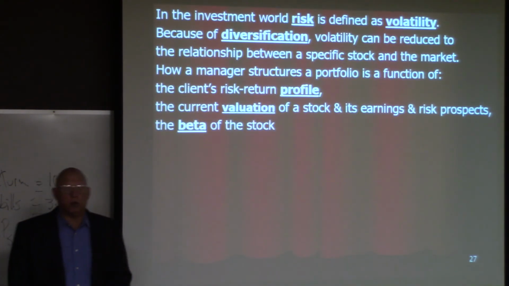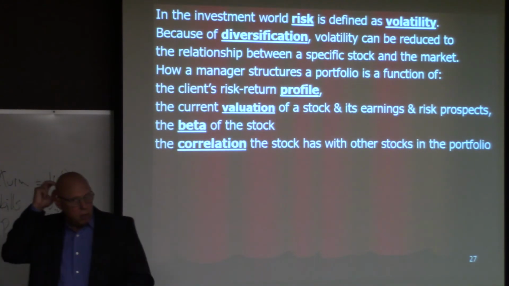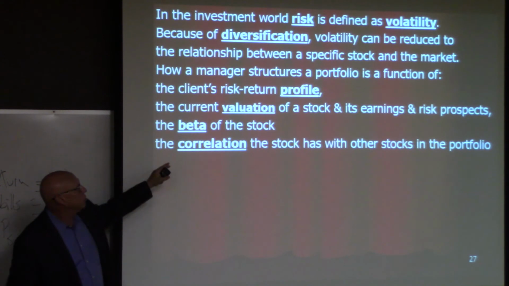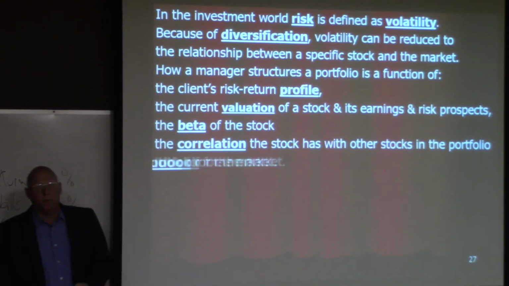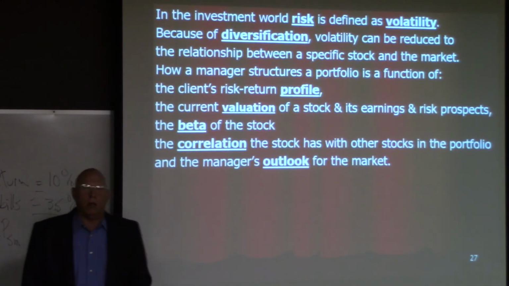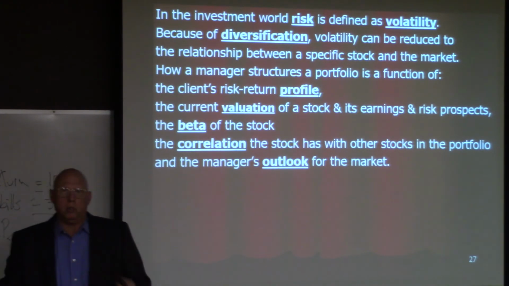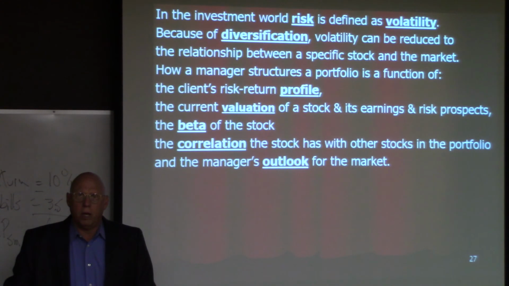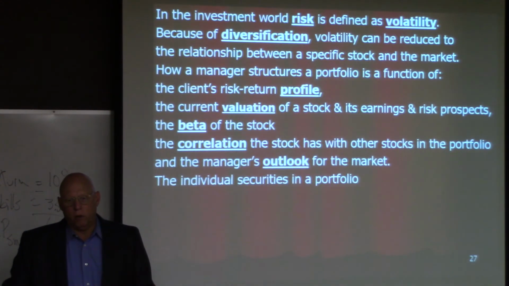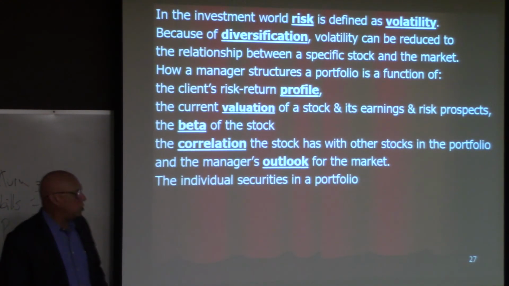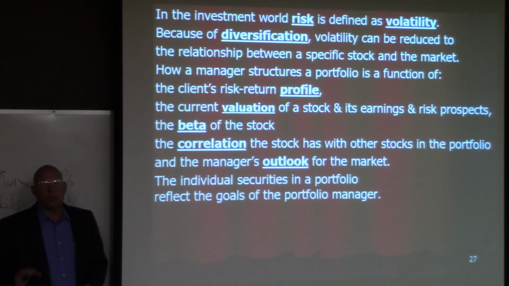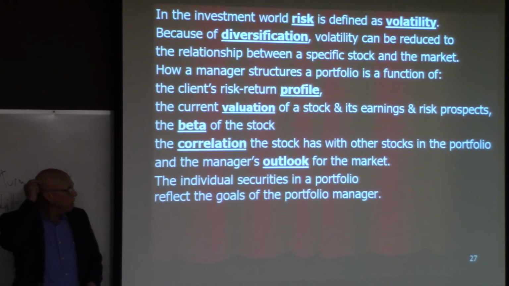These are all things that drive stock valuation, which is the correlation the stock, and also the correlation the stock has with other stocks in the portfolio, okay? And the manager's outlook for the market. All of these things combine together to impact how a portfolio manager is going to build a portfolio, okay? The individual securities in a portfolio should reflect the goals that the manager has for the clients, the goals of the client and the manager together.